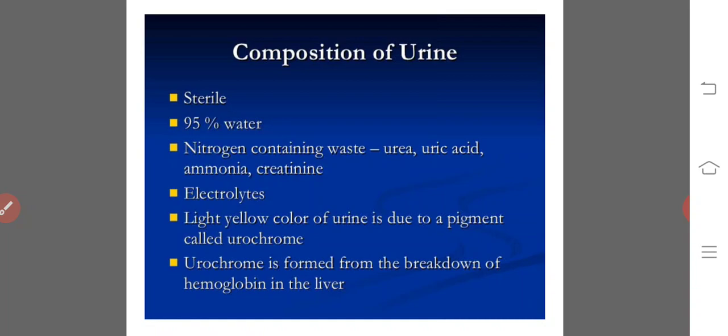The nitrogen wastes are urea, uric acid, ammonia and creatinine, and there are some electrolytes. The light yellow color is due to urochrome. Urochrome is the coloring pigment formed from the breakdown of hemoglobin, and that gives the color to the urine, whereas the fecal matter is colored by the bile pigments.